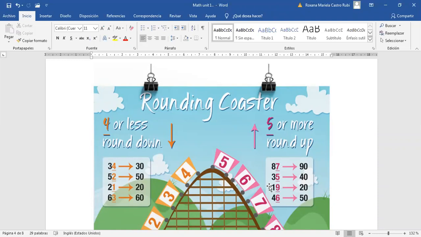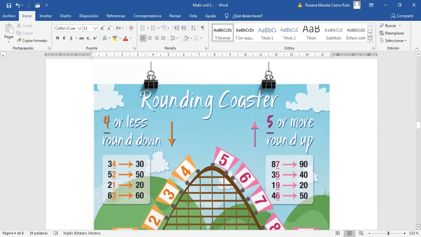So the other, we have 87. You are going to say, well, I will round it to 80 or to 90. And how will you know? According to the next number. What is the number that is next? It is 7. And is 7 less or more than 5? Greater, right? So we're going to round it to 90. And 35, look, we rounded to 40. Why? Because the rule says that if it is 5, we can round it up. And the other, it's very simple.